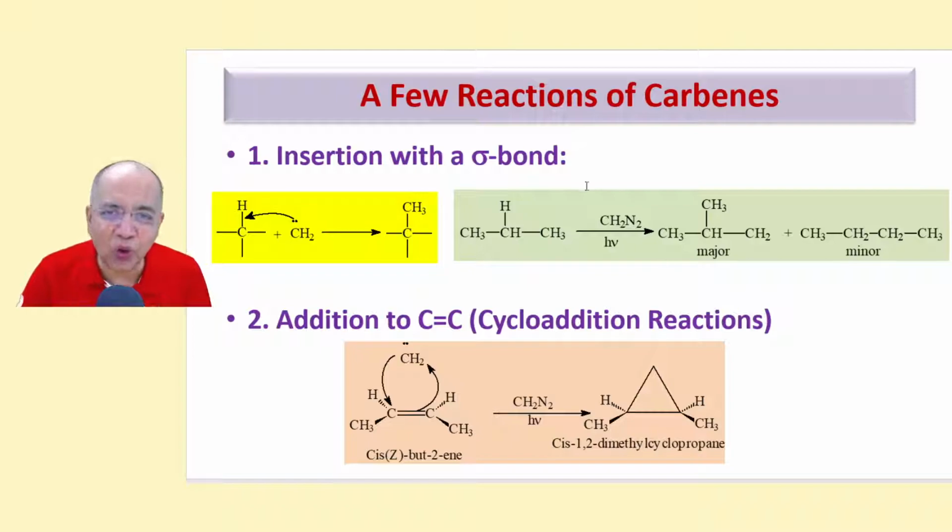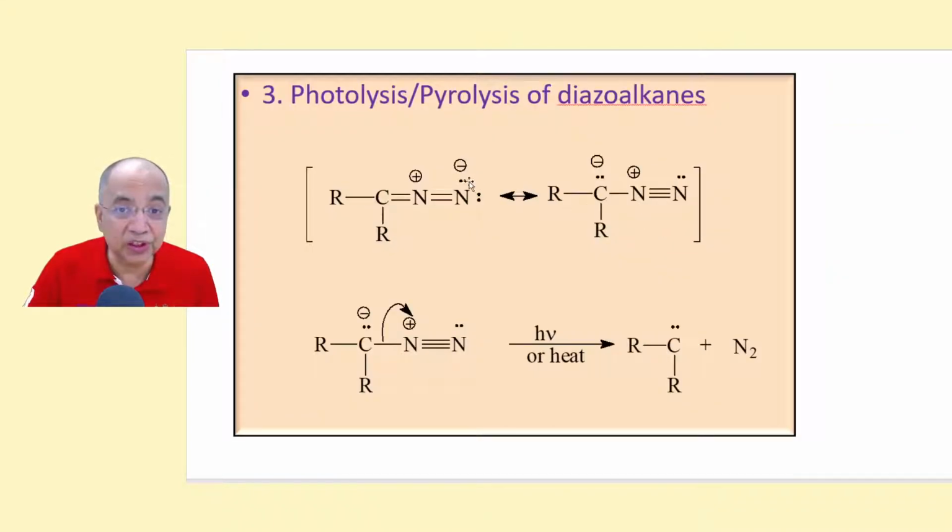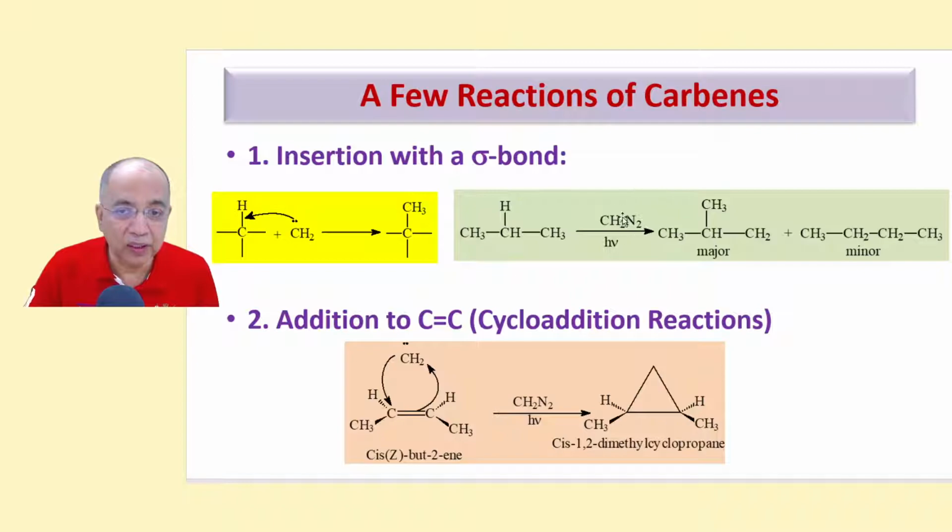Let us know some of the reactions of carbenes. One is insertion into a sigma bond. Supposing I am taking this methylene carbene, which is produced by the photolysis of diazomethane, CH2N2. So if we generate a carbene, it can be inserted between a carbon hydrogen bond, making it CH3, right? And preferably it will go for a secondary carbon. If there is a tertiary carbon, preference will go to that.